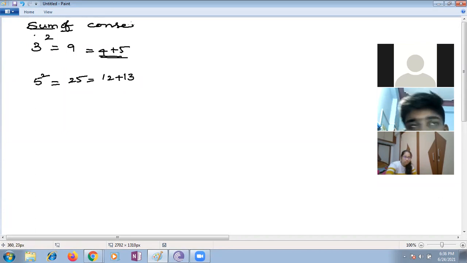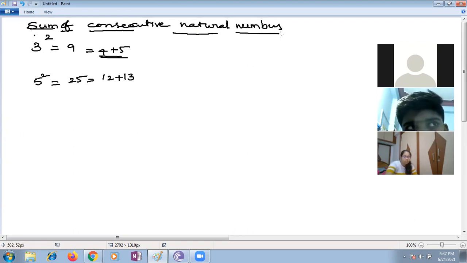How are we supposed to write? We can see square numbers as sums of consecutive natural numbers. Suppose 4 plus 5 can be written as 3 square. The same way 12 plus 13 can be written as 5 square. Let me write, children. We can use these techniques for finding squares. Why are we learning this? Take 7 square.